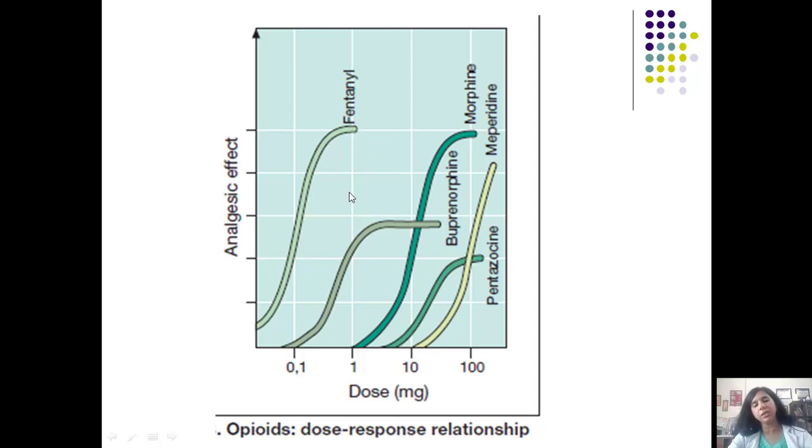If you see buprenorphine, I told you it is a partial mu agonist. What's a partial agonist? A partial agonist will have efficacy always between 0 and 1. If this we consider 0, this we consider 1.